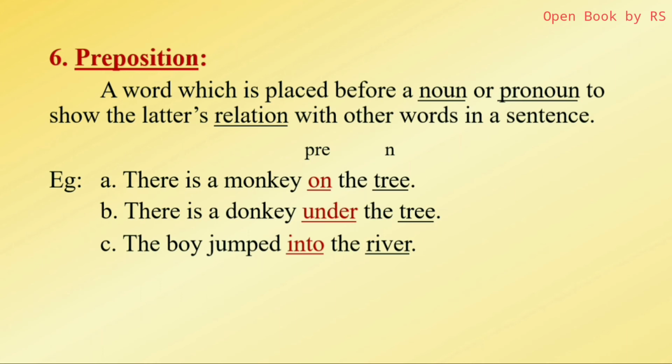Next, second example. There is a donkey under the tree. So what's the relation between donkey and tree? Donkey under the tree. So under establishes the relationship. Next, the boy jumped into the river. What's the relation between the boy and the river? The boy jumped into the river. So in this way, on, under, into are the prepositions here.